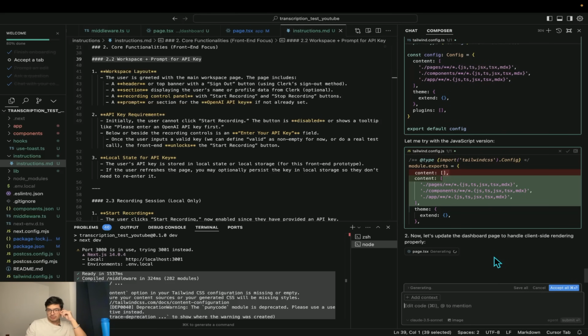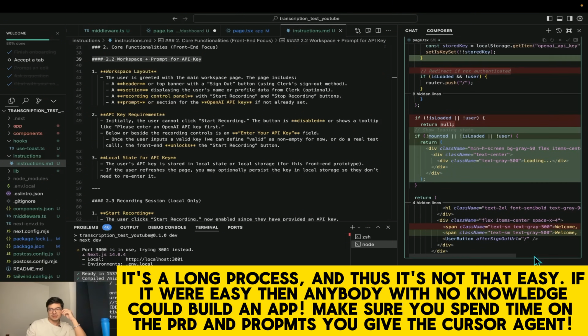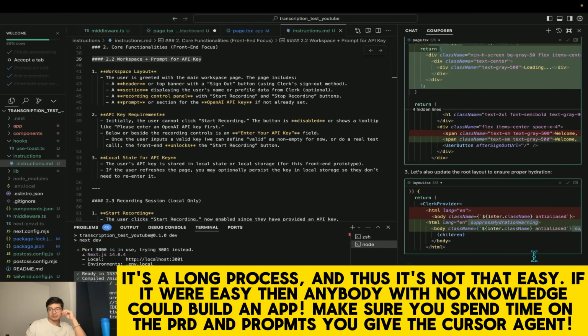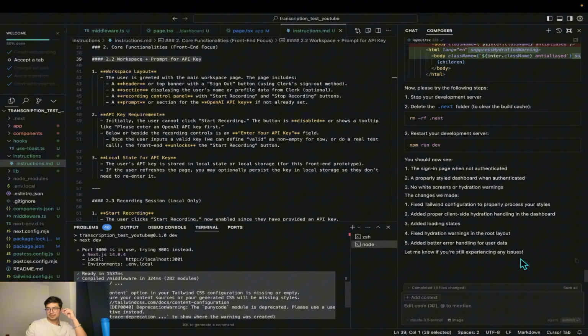Let me try with the JavaScript version. Let's do client-side rendering properly. Right, so this is a relatively long process. Obviously my instructions.md is not the best because I didn't spend much time on it, but I suggest that you spend a decent amount of time and cross-check it with other models, with 4.0, o1, and so on.